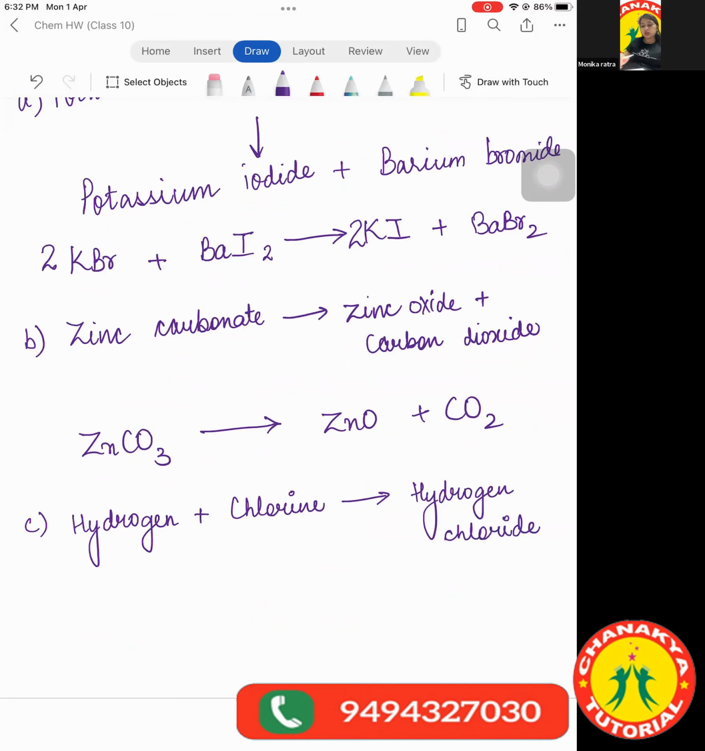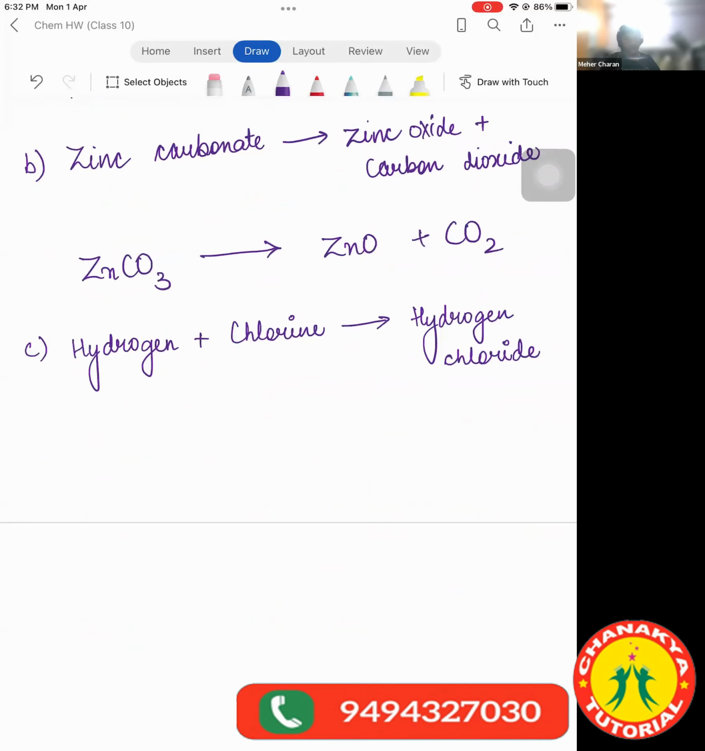Meher, try. I can help you if you don't know. What is hydrogen, Meher? Ma'am, hydrogen symbol is H and its valence is 1. But when we write it as an element, we write it as H2. All the non-metals are written like that. Tell me about chlorine. How do we write it? Ma'am, Cl2. Yes, Cl2. And what's hydrogen chloride? 2HCl. This is the balanced equation.